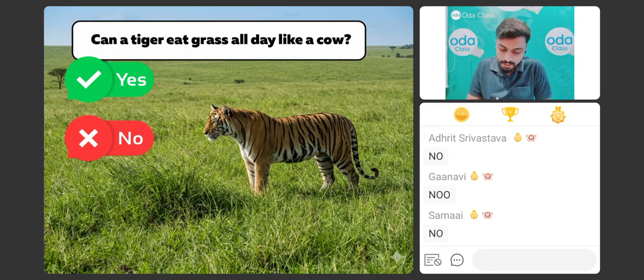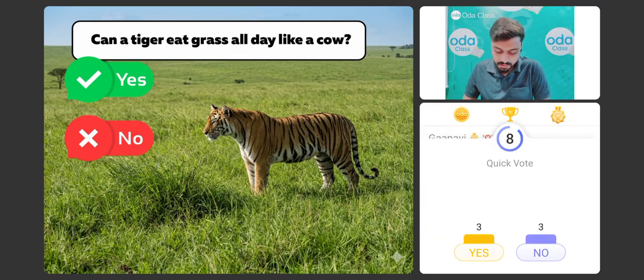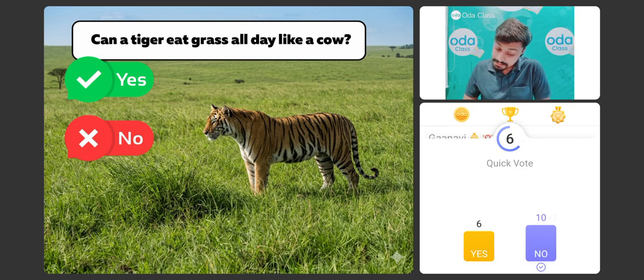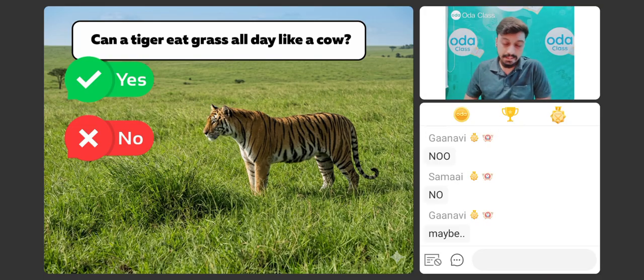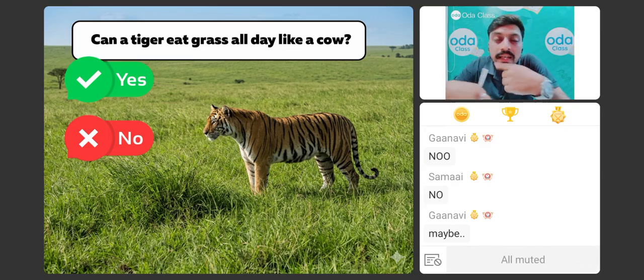Okay, now I'm giving the polls. Now I can see most of the students are thinking yes sir. If he is planning to be vegetarian then he can eat. Okay, but students, let me tell you that even if he plans to be a vegetarian, still he can't eat grass. It is not possible for him to eat grass. Now, why? Let me tell you.